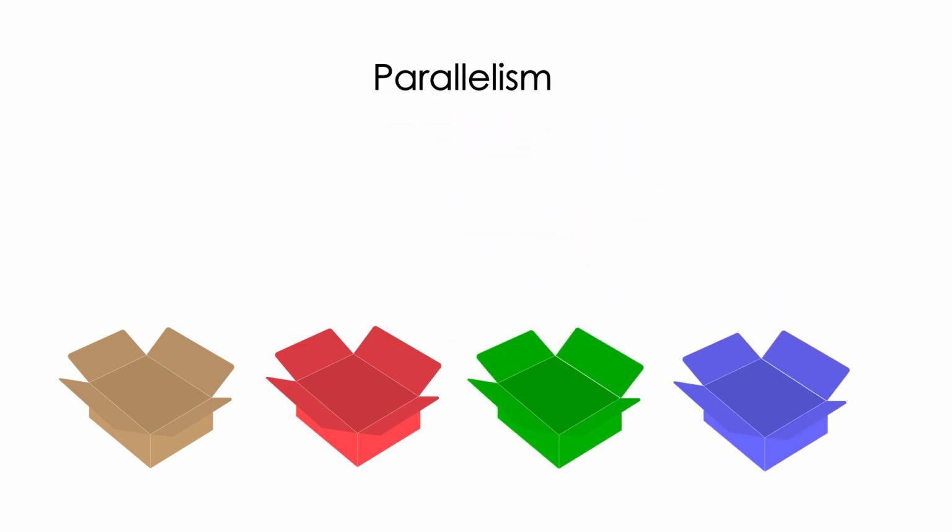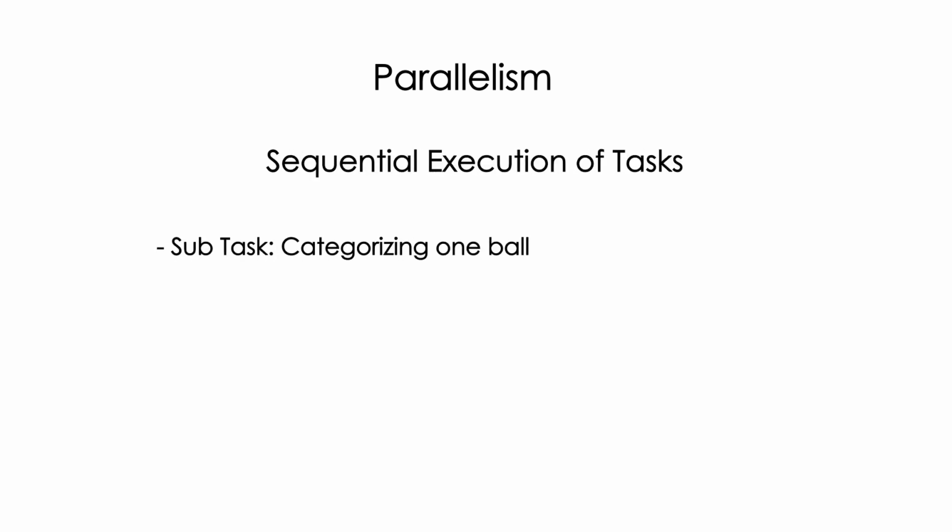Our task at hand is to sort the balls in the brown box and place them in the box corresponding to its color. What will we as a human being do if we have to finish this task manually? We pick a ball from the brown box, examine its color, and place it in the corresponding box. Generally, we do it one ball at a time and we pick up the next ball after we are done with the previous ball. This is called sequential execution of tasks. That is, the subtask defined by placing one ball into one box is executed sequentially one after the other.